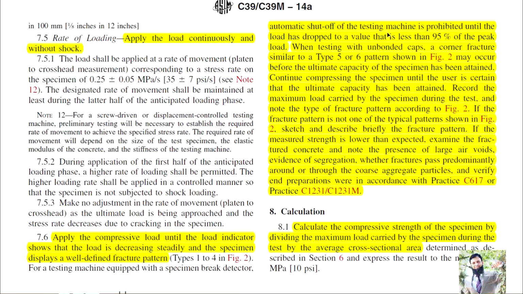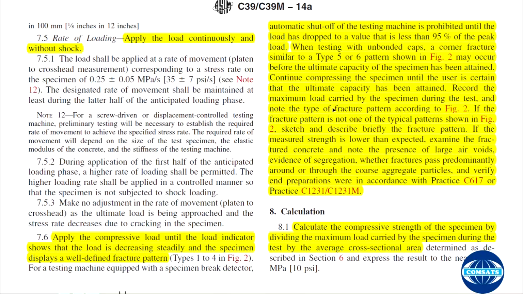Automatic shut off of the testing machine is prohibited until the load has dropped to a value that is less than 95% of the peak load. When testing with unbonded caps, a corner fracture similar to the type 5 or 6 pattern shown in figure 2 may occur before the ultimate capacity of the specimen has been attained. Continue compressing the specimen until the user is certain that the ultimate capacity has been attained.